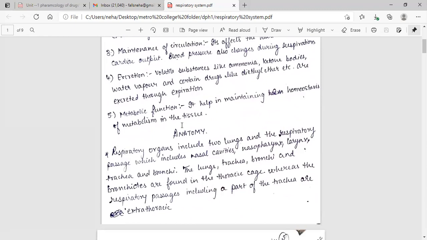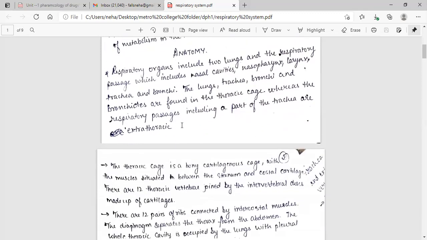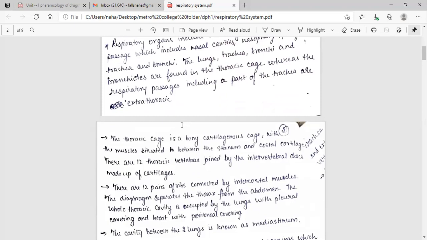Anatomy: respiratory organs include two lungs and the respiratory passage, which include nasal cavity, nasopharynx, larynx, trachea, and bronchi. The lungs, trachea, bronchi, and bronchioles are found in the thoracic cage, whereas the respiratory passage, including a part of the trachea, are extrathoracic. The thoracic cage is a bony cartilaginous cage with the muscles situated in between the sternum